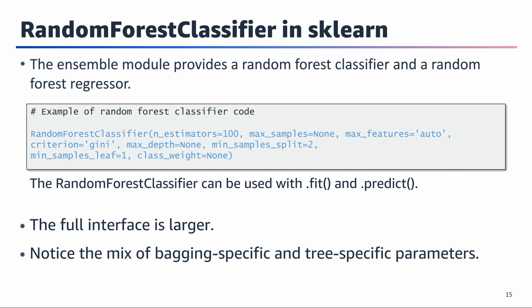Max_depth, default none, defines the maximum depth of a tree. Used to control overfitting because higher depth will allow the model to learn relations that are specific to a particular sample.